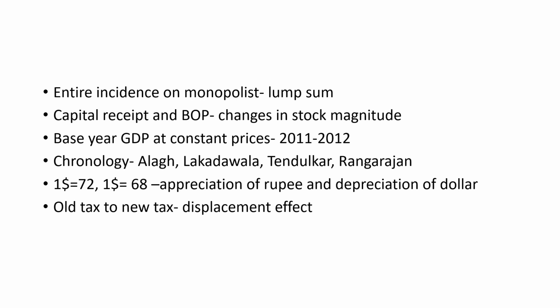Next question dealt with the entire incidence falling on the monopolist. Actually, it was lump sum tax. Then another question was there with respect to capital receipt and BOP. It has something to do with changes in stock magnitude. Next, there was a question on base year of GDP at constant prices. You were given many options. The right answer is 2011-12.